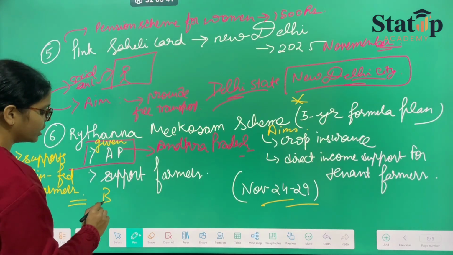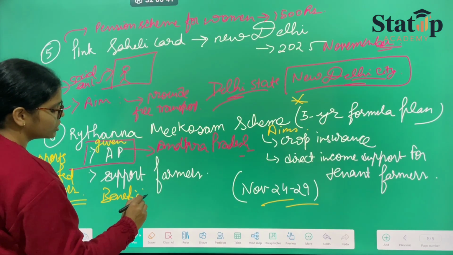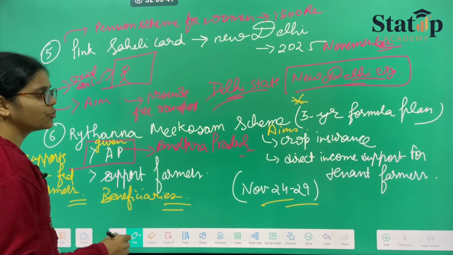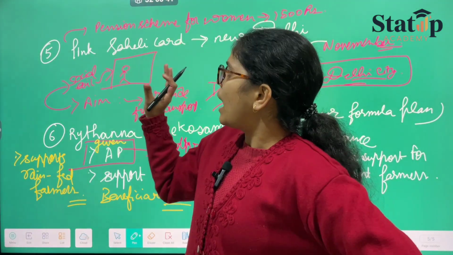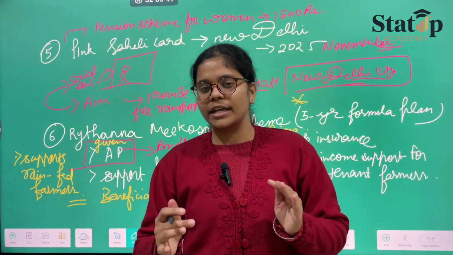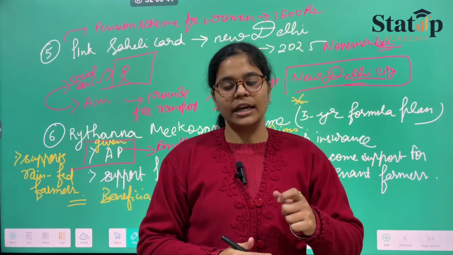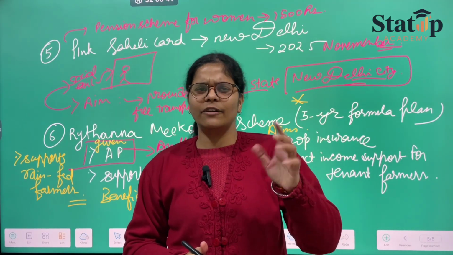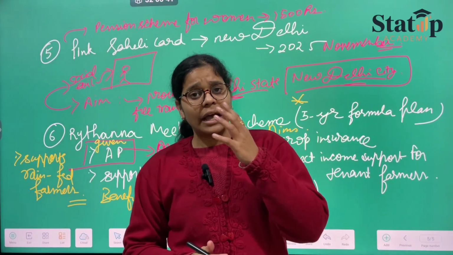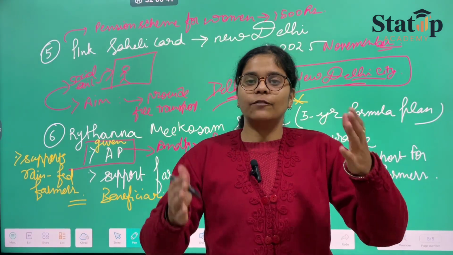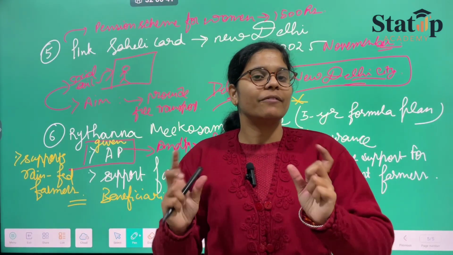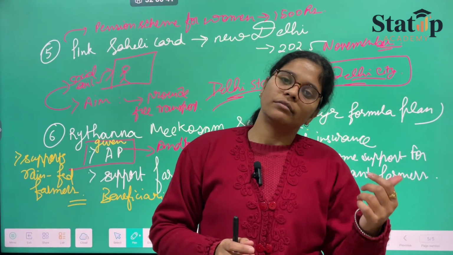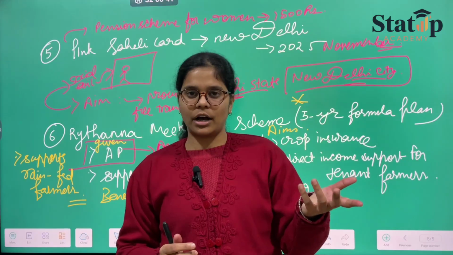and beneficiaries you can mention, and hence you can conclude your answers. So I am bringing only 5 to 6 policies every day, each of which includes approximately 5 to 6 points, and if you remember those points, it will be very easy for you to note them down and then write them in your answers.